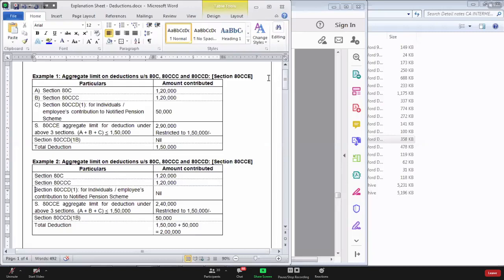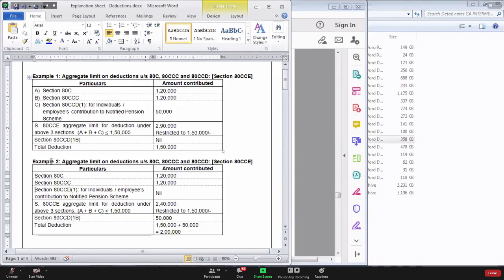In the alternate solution, they are mentioning that the assessee can claim deduction in section 80CCD subsection 1B first, and then for the balance he can claim in section 80CCD subsection 1. So now CA Institute is in a confused state of mind. They feel that both opinions are correct. In my opinion, for all practical purposes, if there is confusion with respect to interpretation of law, then we should interpret in the manner beneficial to the taxpayer.